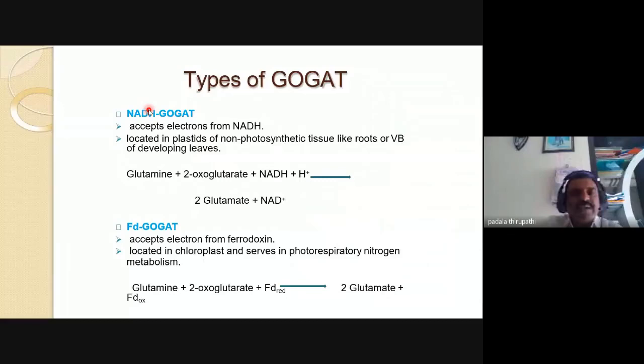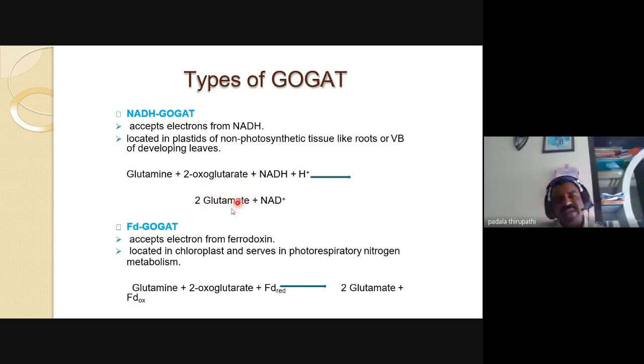See, in this NADH GOGAT, it accepts electrons from NADH. These are located in plastids of non-photosynthetic tissue like roots and vascular bundles of developing leaves. So this is the glutamate. See here, glutamine and 2-oxoglutarate are used in the presence of NADH, so glutamate is synthesized.